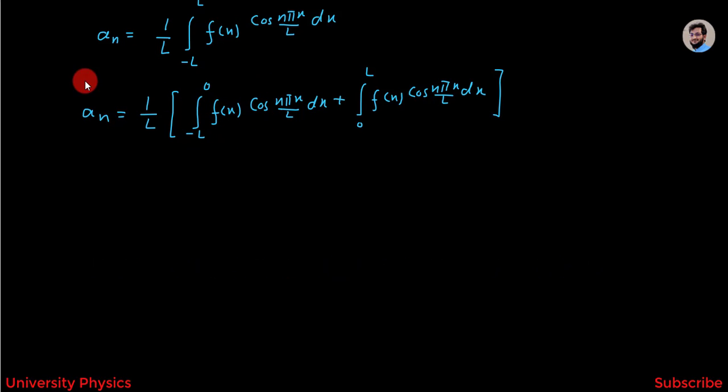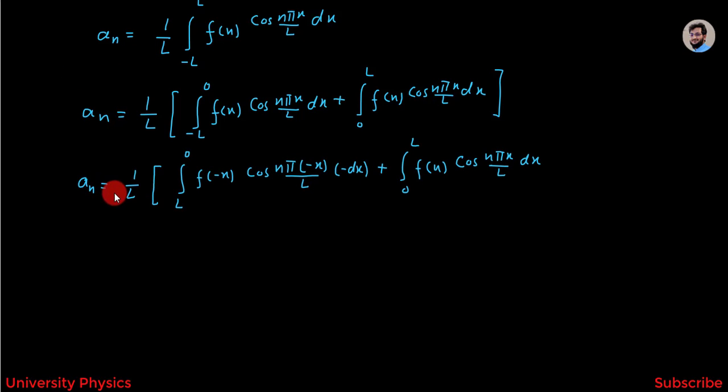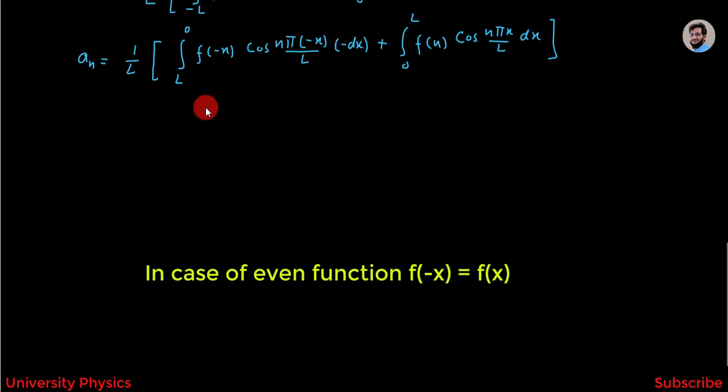Now I have to replace x by minus x and minus L to plus L only on this term, and we will get an is equal to 1 over L into integration from plus L to 0 f of minus x cos n pi minus x over L minus dx plus integration from 0 to L f of x cos n pi x over L dx. Friends, we know that in case of even function f of minus x is equal to f of x.